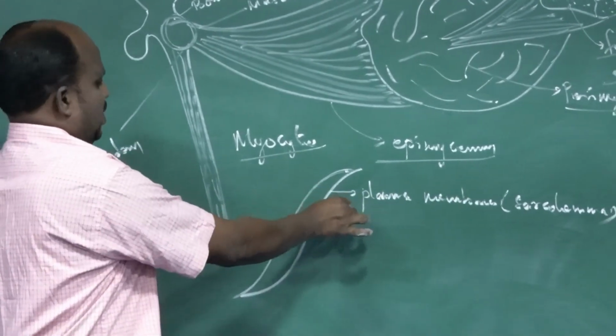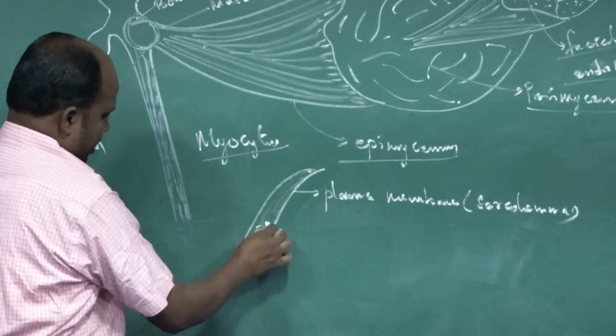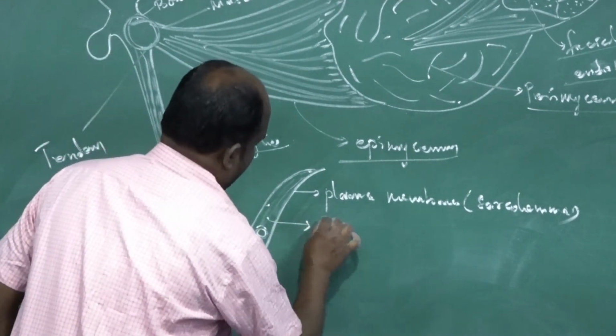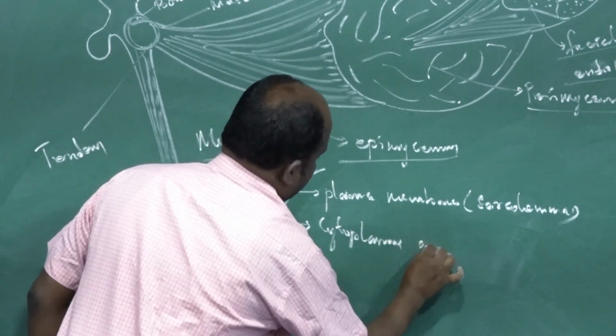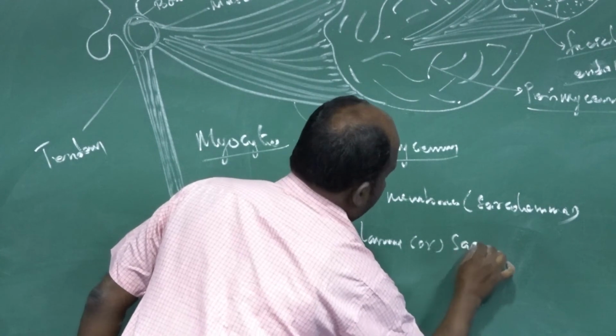Inside the plasma membrane is a fluid, jelly-like substance named cytoplasm. The cytoplasm is otherwise called sarcoplasm.